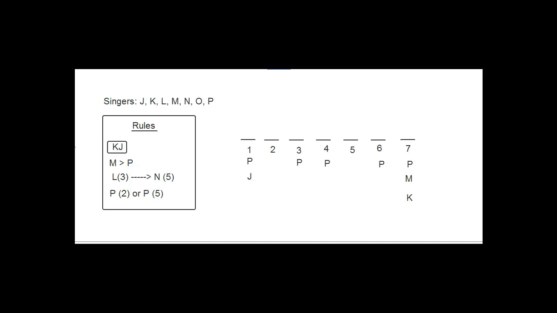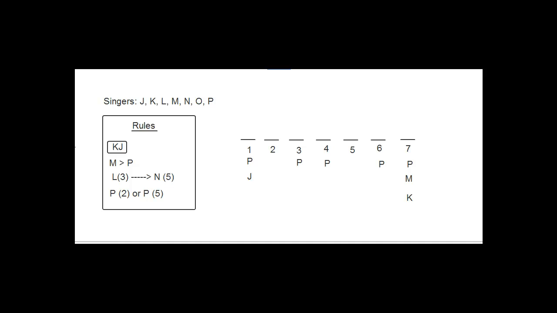Then the second rule says M has to be somewhere before P. So A is okay. B is out because they have M fifth and P is in second, which is not allowed. So B and D are out so far. Just to be careful, we'll check the rest of them. In C, M is before P. D we already got rid of. And in E, M is before P. So far we got rid of B and D. Let's go to the next rule.